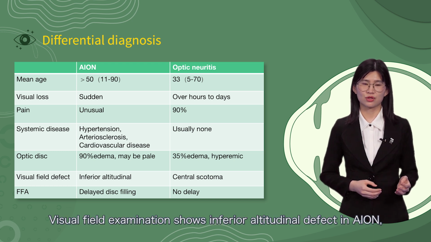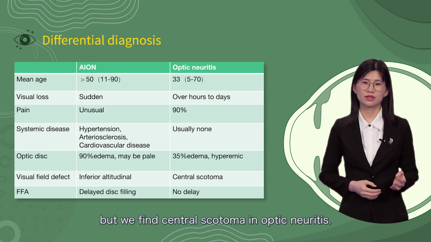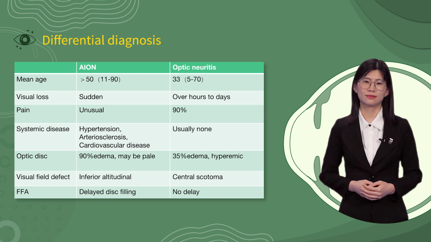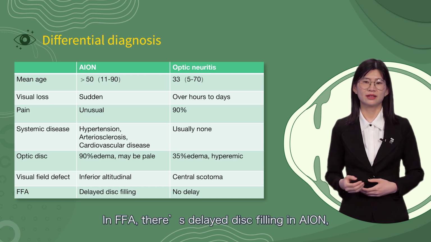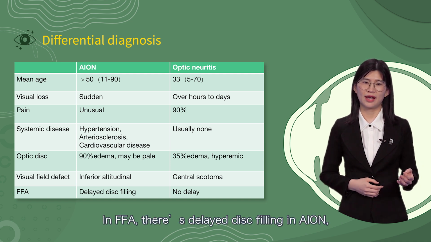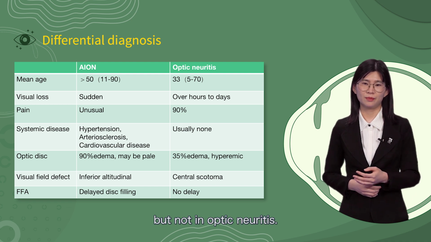Visual field examination shows inferior altitudinal defect in AION, but we find central scotoma in optic neuritis. In FFA, there is delayed disc filling in AION, but not in optic neuritis.